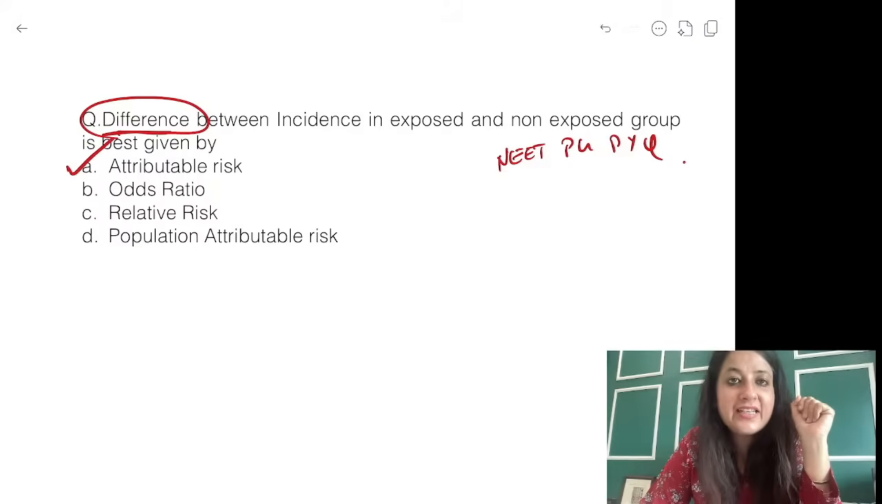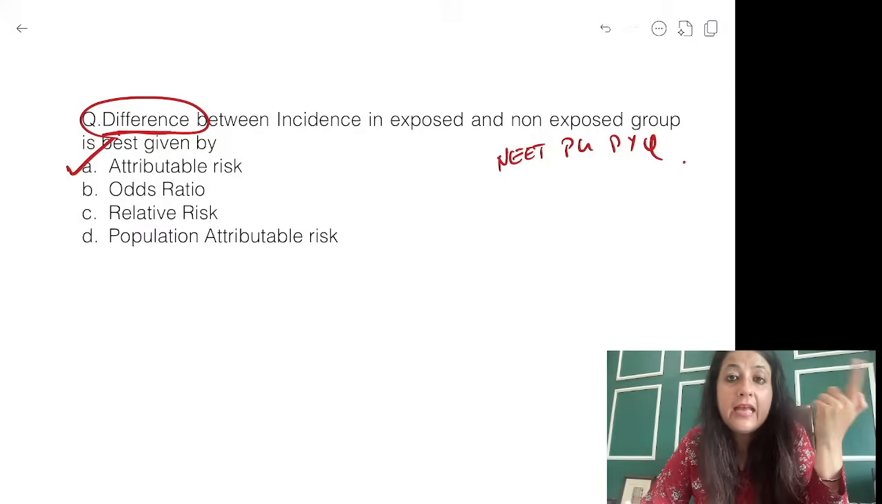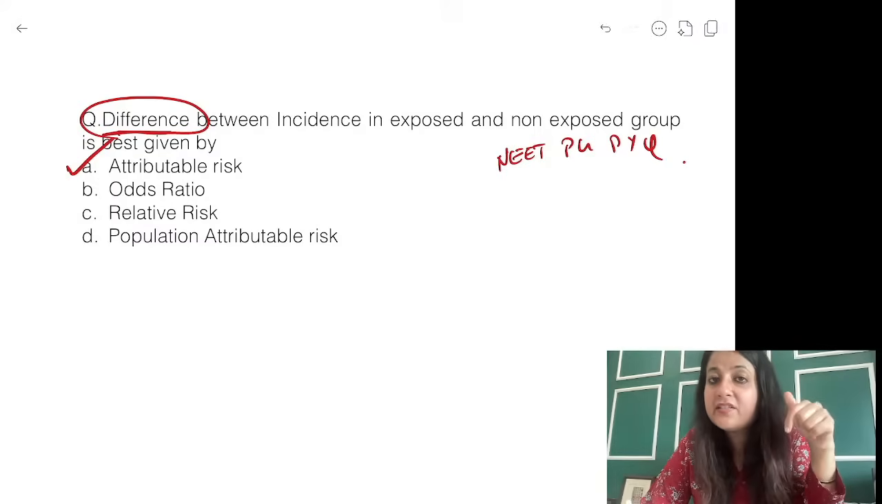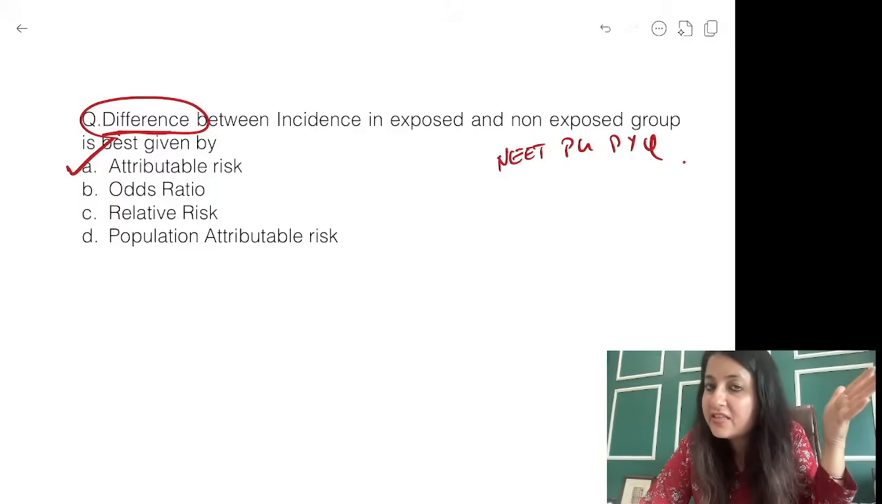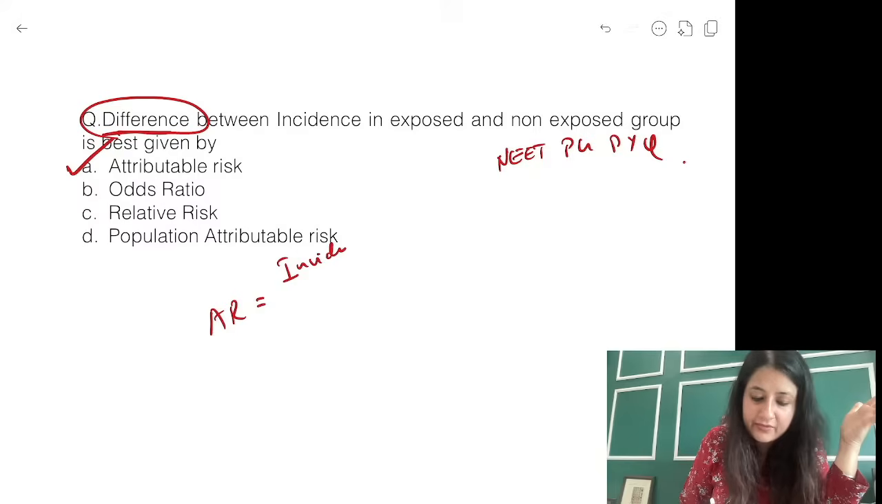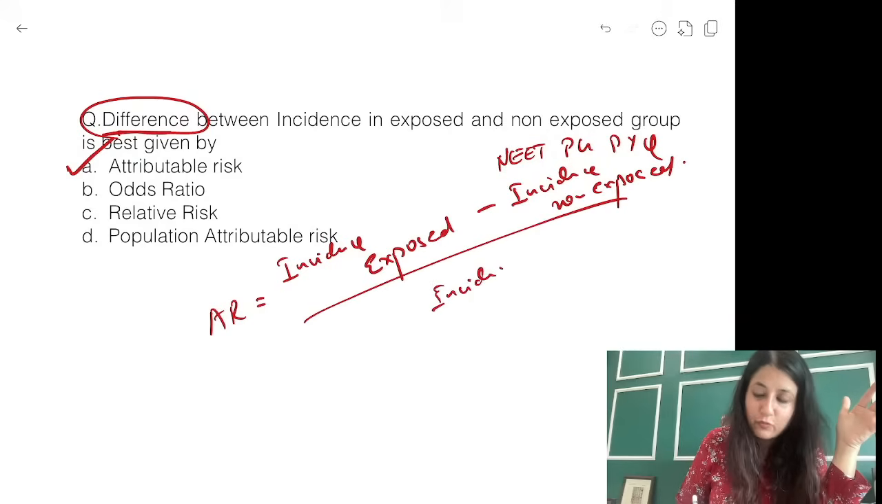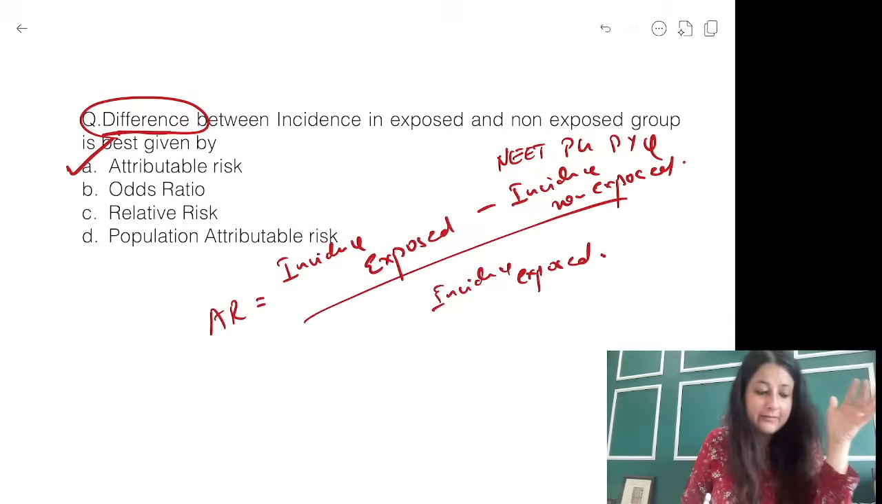Let me tell you what happens in exams. The moment you get this question, how will your mind work? At times you will see incidence in exposed and non-exposed, and you can end up marking relative risk, but it is not relative risk. It is a difference. And we just did the formula of attributable risk. What was the formula? It is not a ratio. It is incidence difference: incidence exposed minus incidence non-exposed divided by incidence exposed. Glad everybody was able to do it.